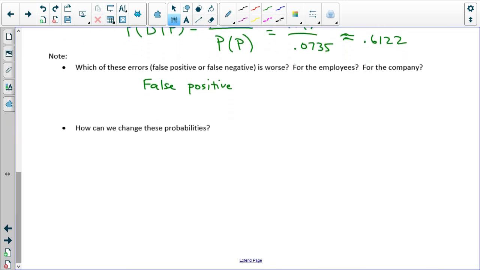How can we change the probabilities? We'll talk about that in class.